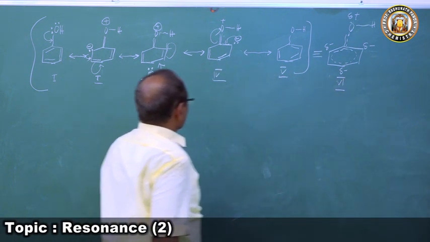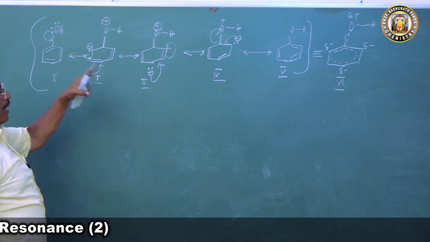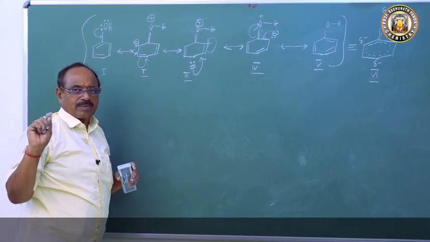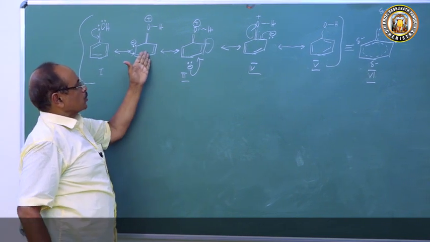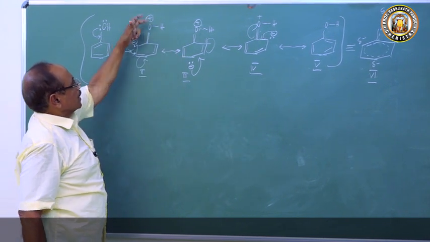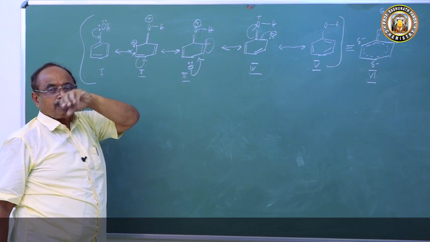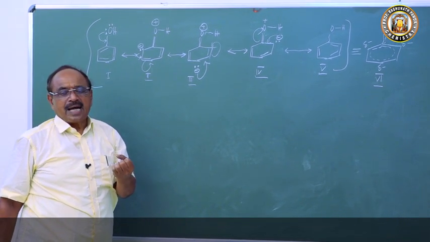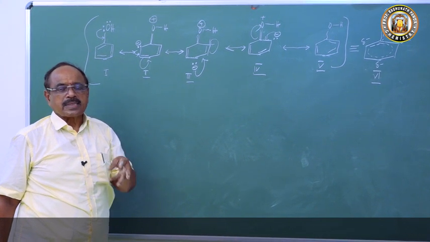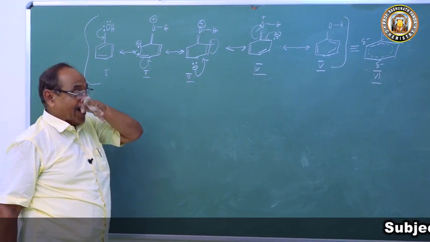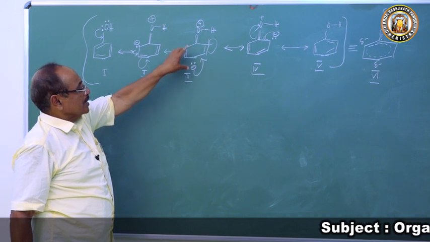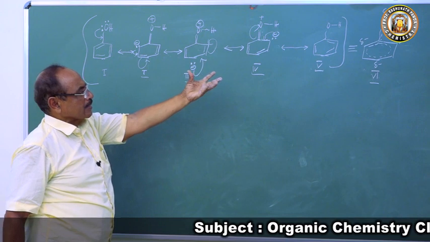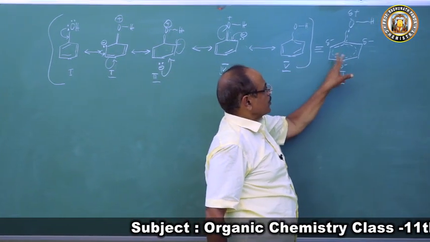So what is happening? Structures 1 and 5 are Kekulé structures. They contribute toward the stability of the molecule, whereas in structures 2, 3 and 4 there is charge separation. Because of the charge separation, they are highly energetic, and they have a tendency to lose energy. How? By losing a proton. Here the oxygen atom has a positive charge and the benzene nucleus has negative charge.